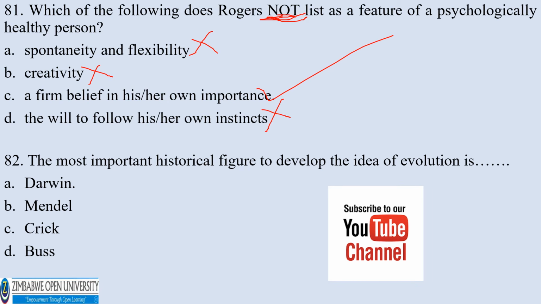Number 82. The most important historical figure to develop the idea of evolution was or is A, Darwin, B, Mendel, C, Crick, D, Bass. The correct answer would be Charles Darwin, A.